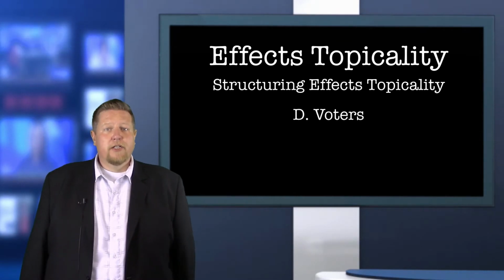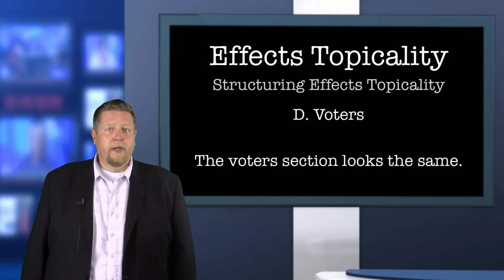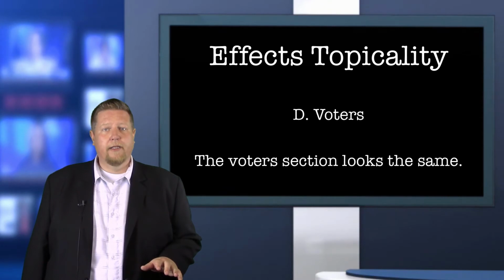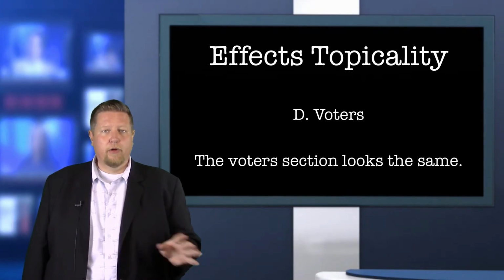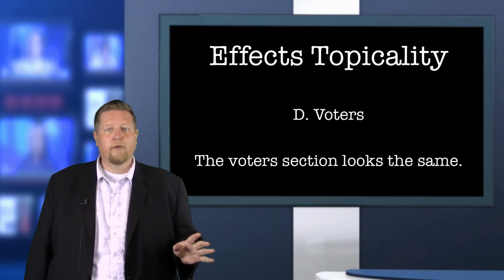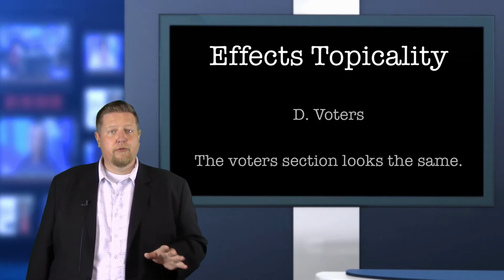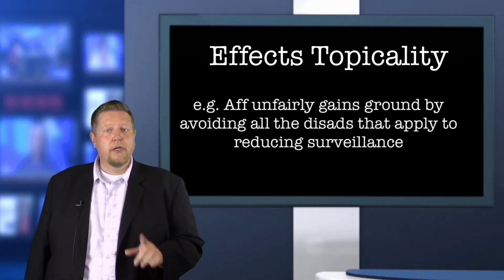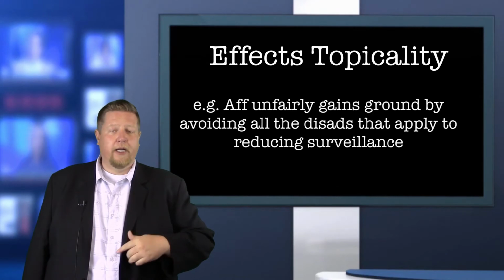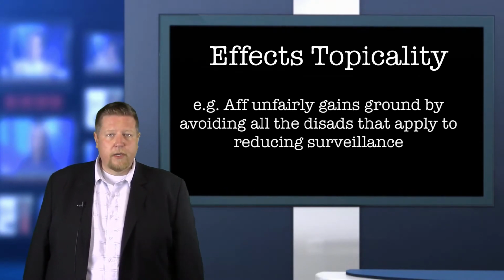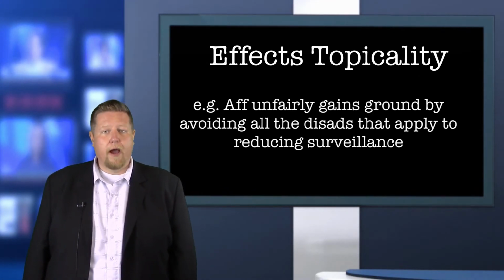And the last section of a topicality argument is voters, which will be almost identical to the traditional topicality argument because it's arguing the same thing, that untopical plans are bad for debate and that judges should not vote for untopical plans. Now, this is especially true if your affirmative team is capturing unfair ground by claiming advantages or solvency from being indirectly topical. A good negative team will point out the imbalance of equal ground.